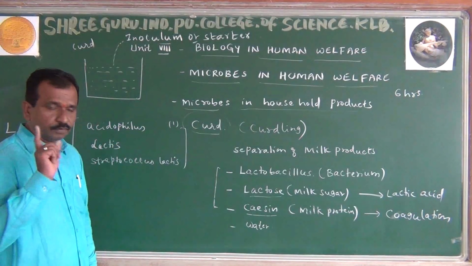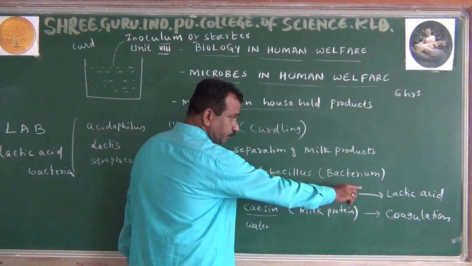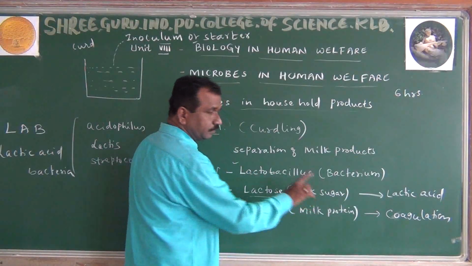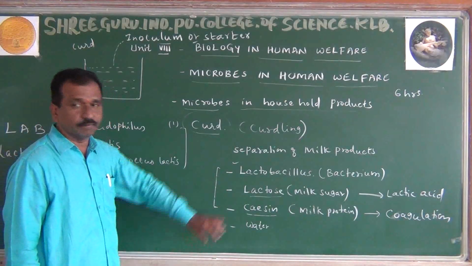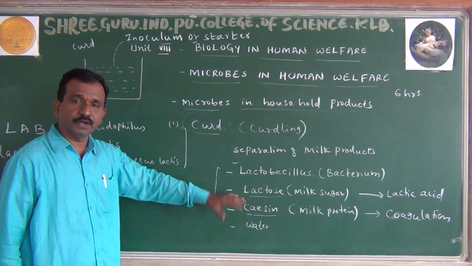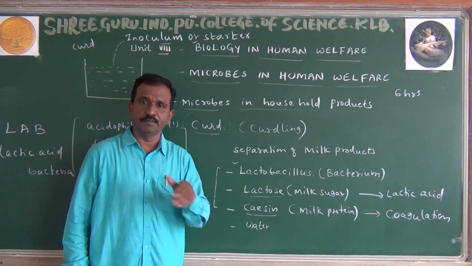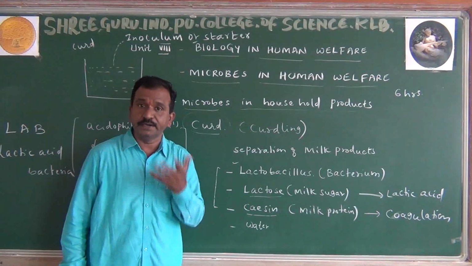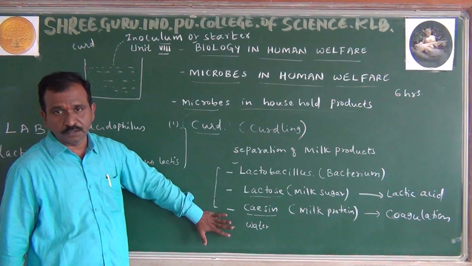ಇಲ್ಲಿ ಏನೇನು ನೆನಪಿಡಬೇಕು ನೋಡಿ, ಒಂದು lactobacillus, then the lactose converts into lactic acid, casein converts into coagulation. This coagulation is nothing but clotting of the blood, which may occur. However we are observing the clotting of the blood, the same factor is observed in the curd formation.